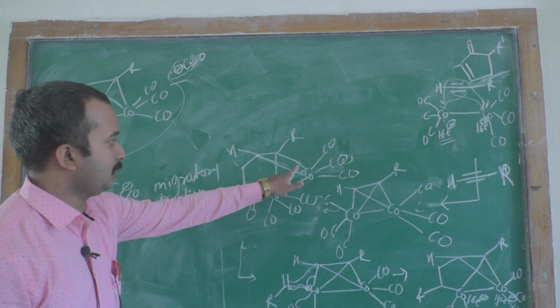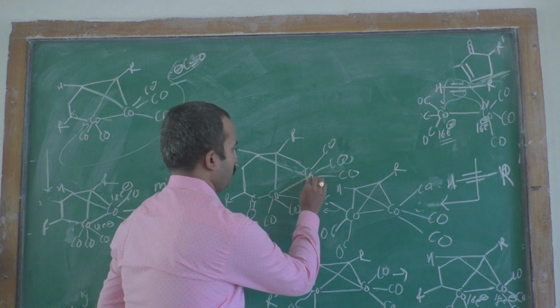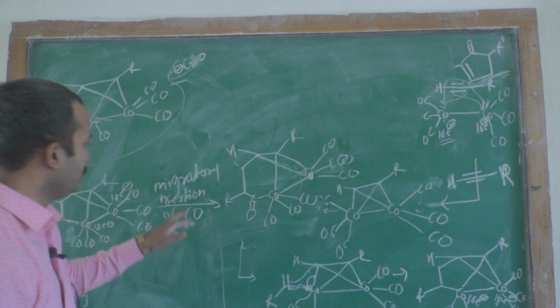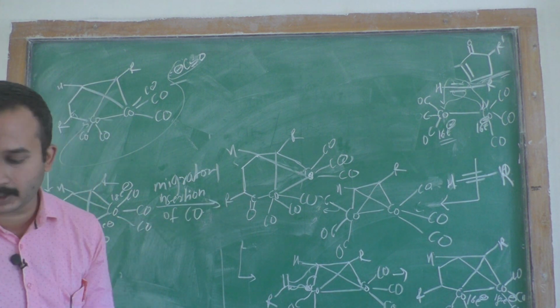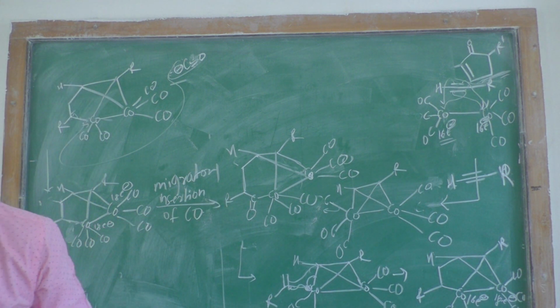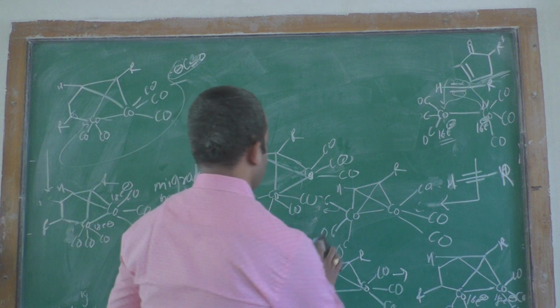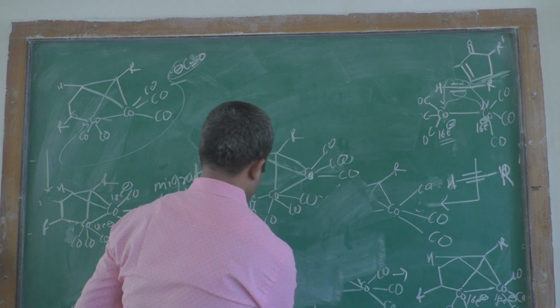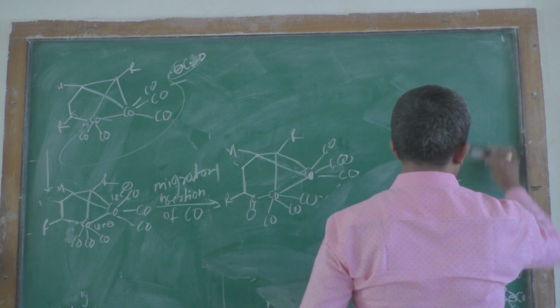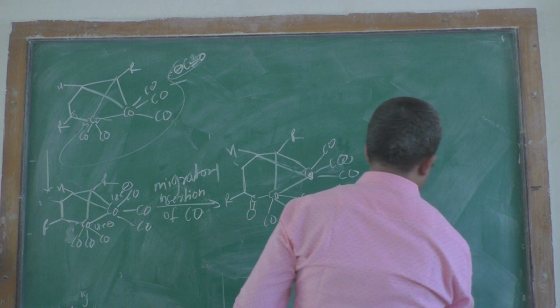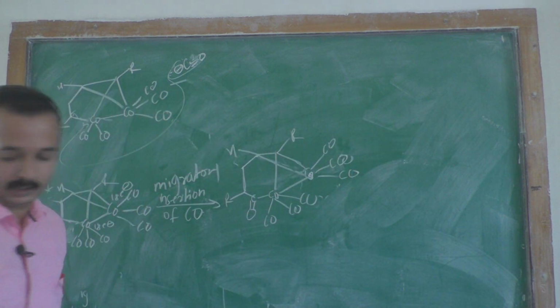Therefore you have to do the migratory insertion of carbon monoxide in this, then after the migratory insertion you have to do reductive elimination.